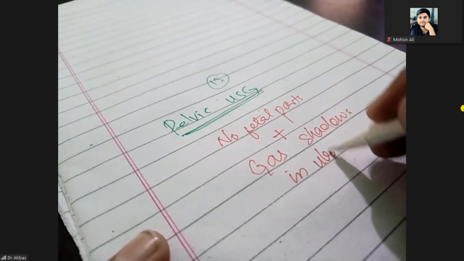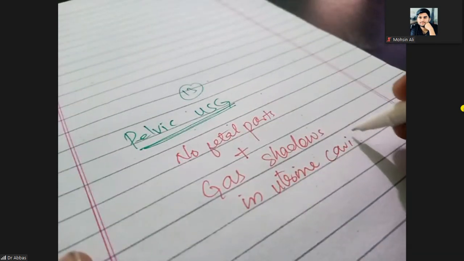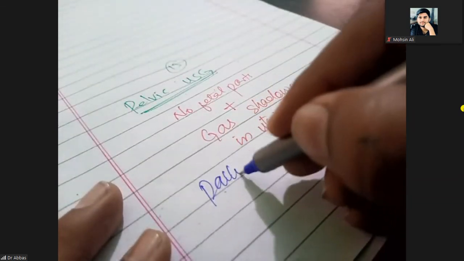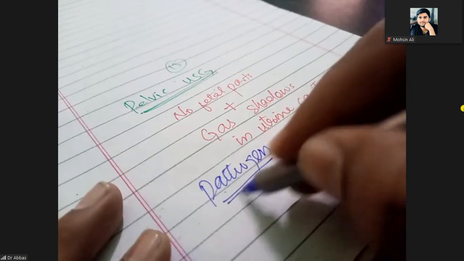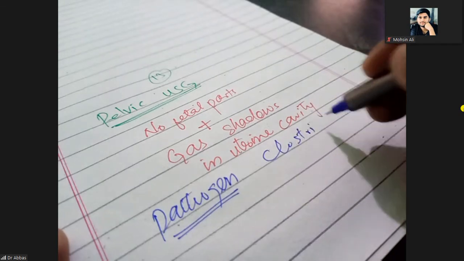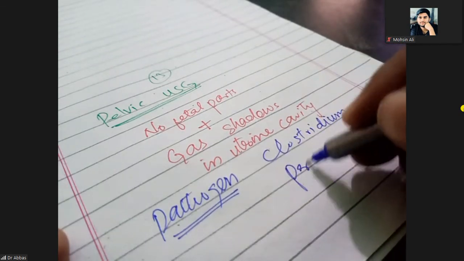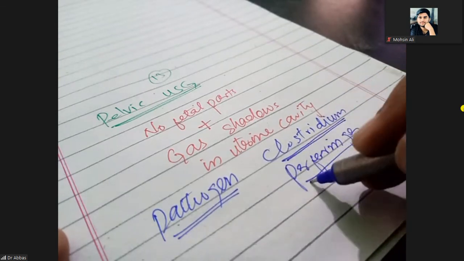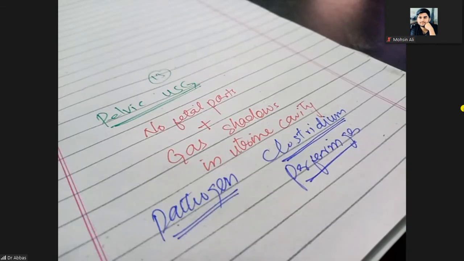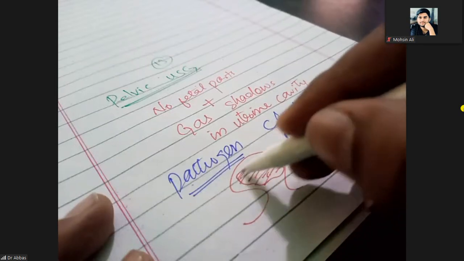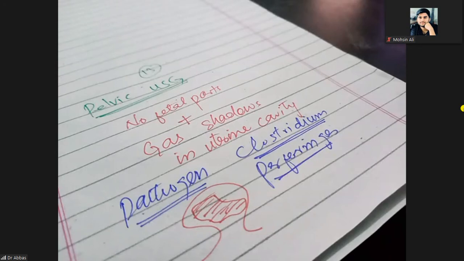in the uterine cavity. Why are you seeing gas shadows in the uterine cavity? The pathogen responsible for gas gangrene is Clostridium perfringens. It can cause production of gas, and that can cause gas gangrene. So inside the uterine cavity there will be a gas shadow that is produced by Clostridium perfringens. Okay,